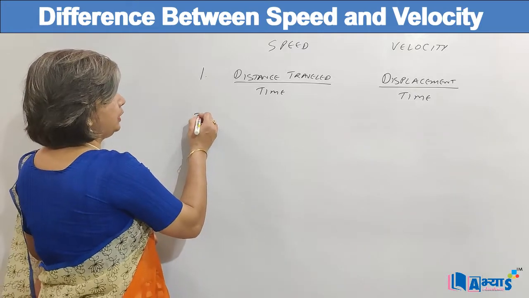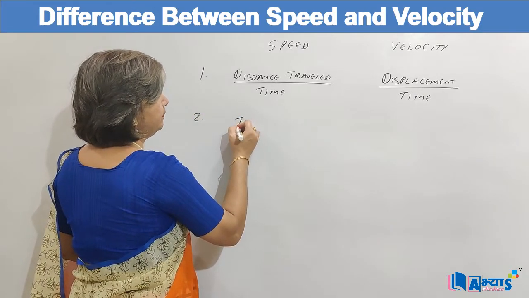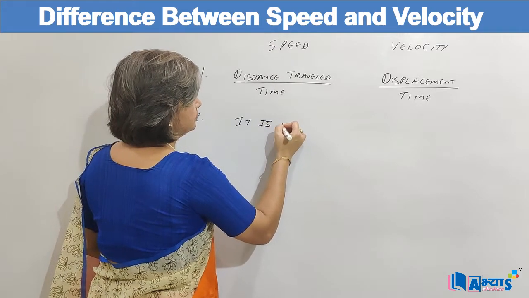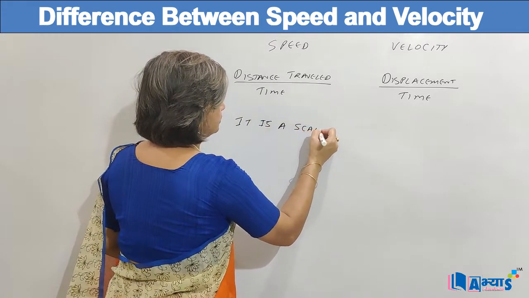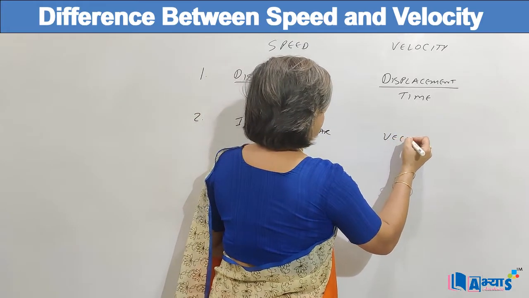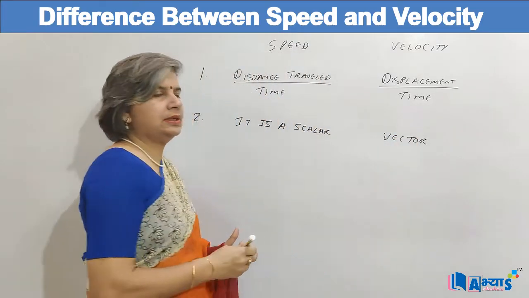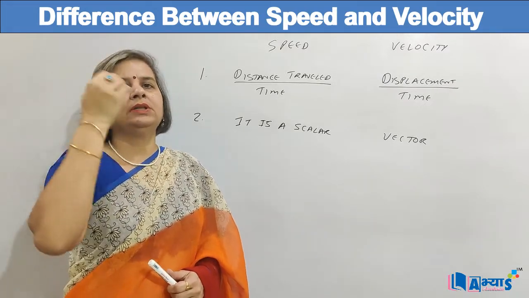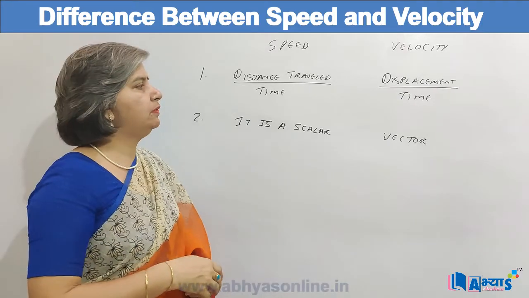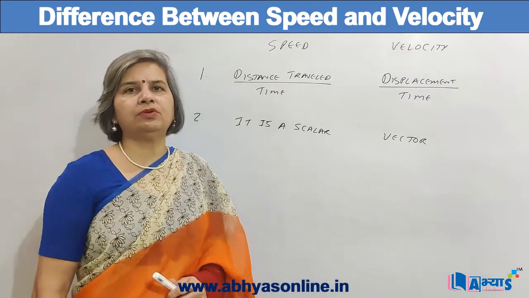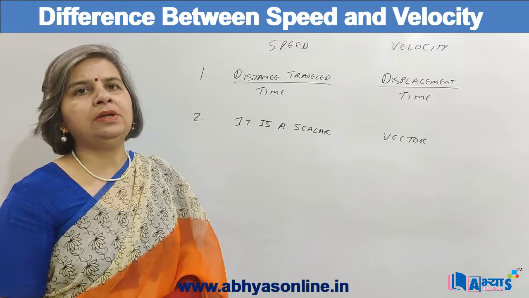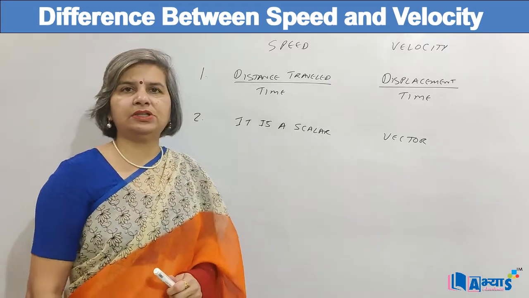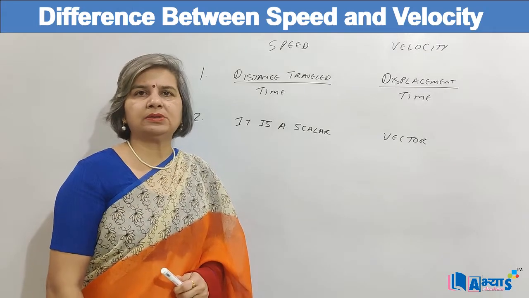And the second point is that speed is a scalar quantity, and velocity is a vector. Scalar are those quantities in which only magnitude is involved. That means whenever we are defining speed, we will just say the amount of speed, the value of speed, irrespective of the direction, because the distance does not have any direction, so the speed does not have any direction.